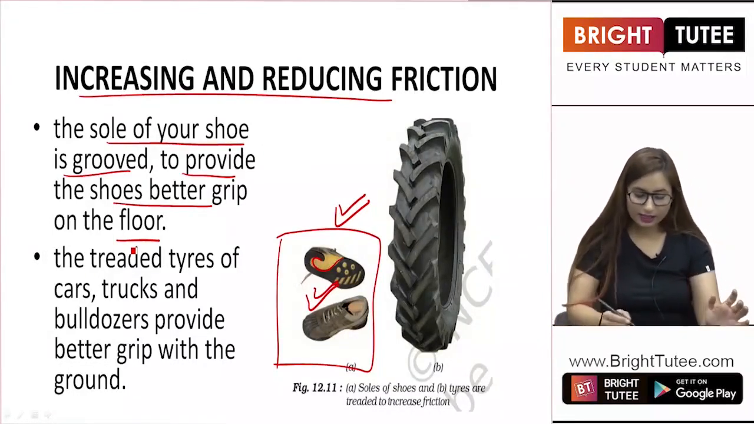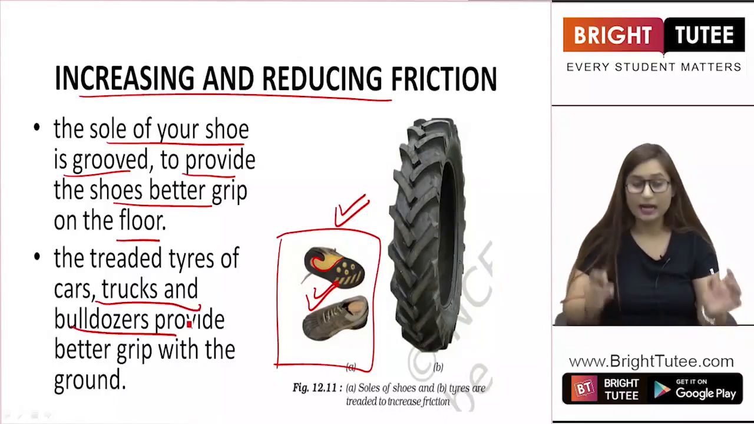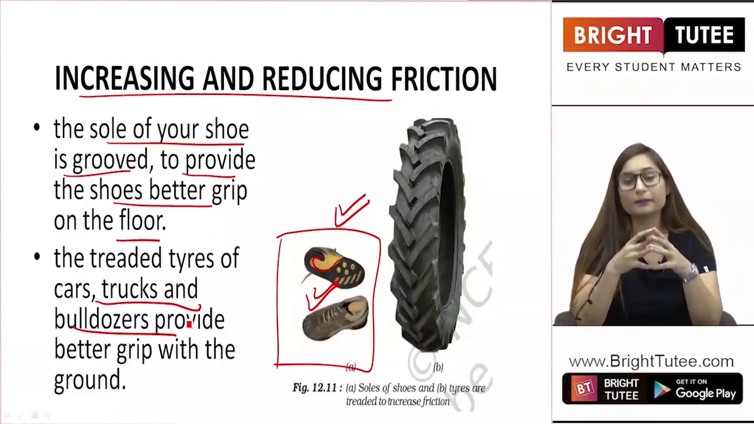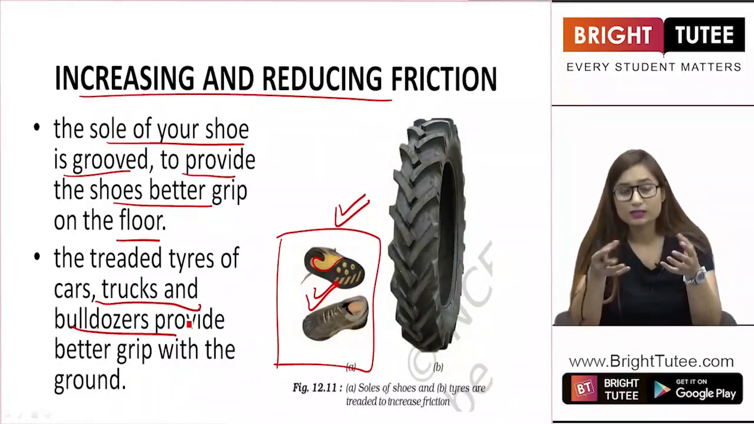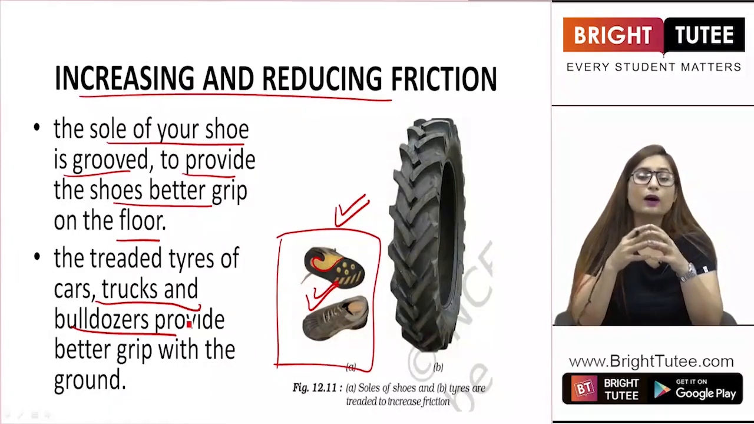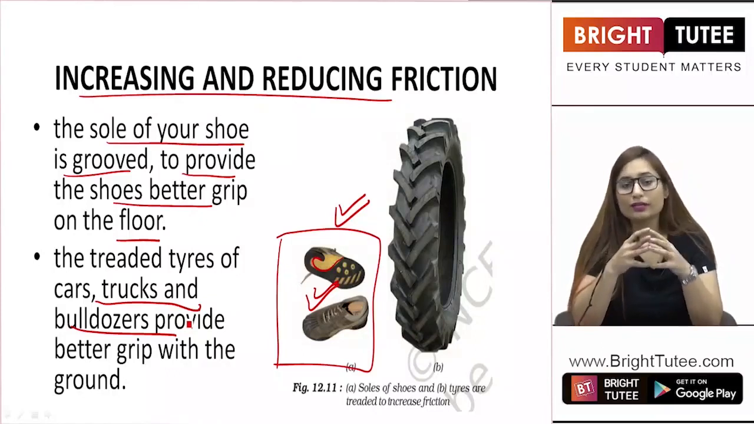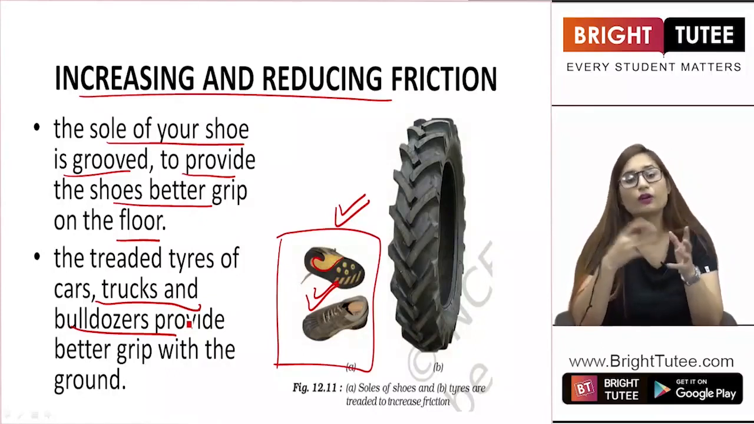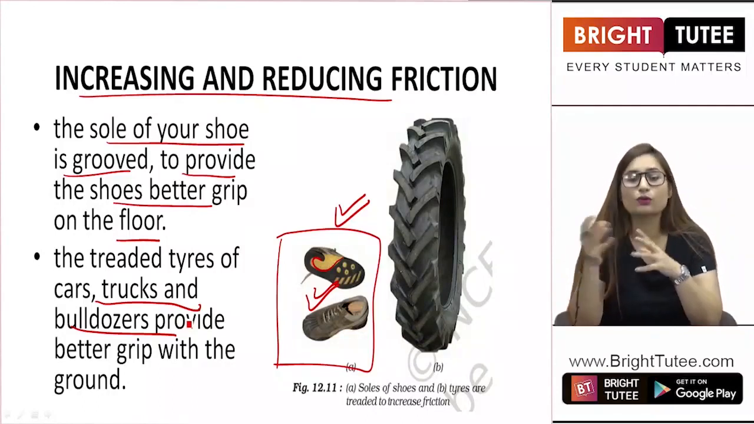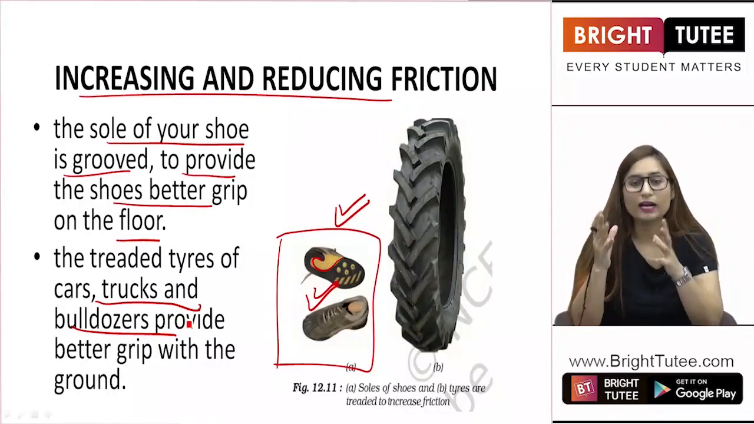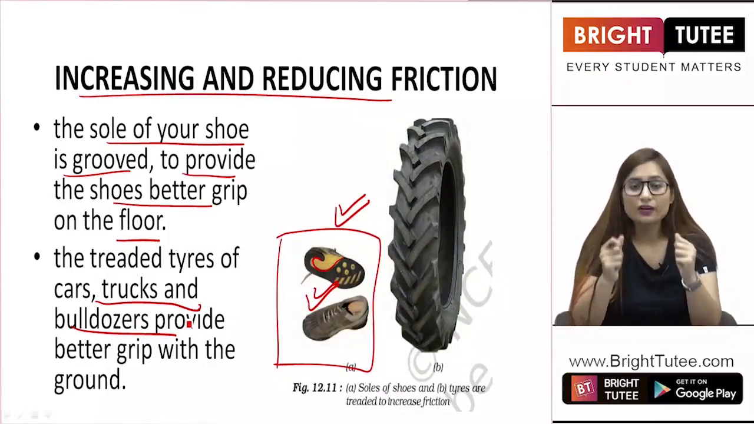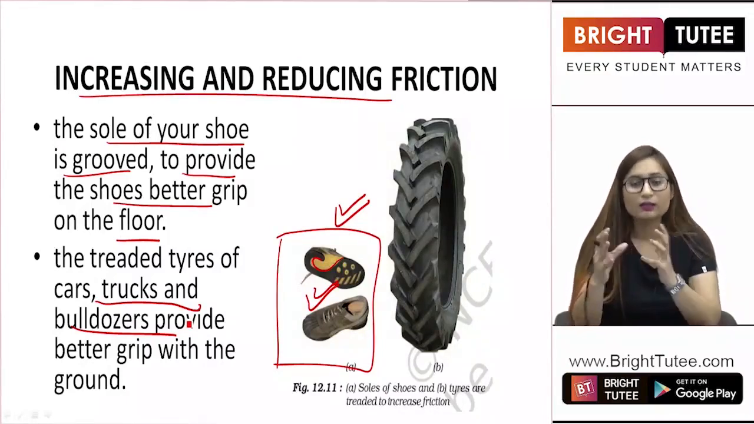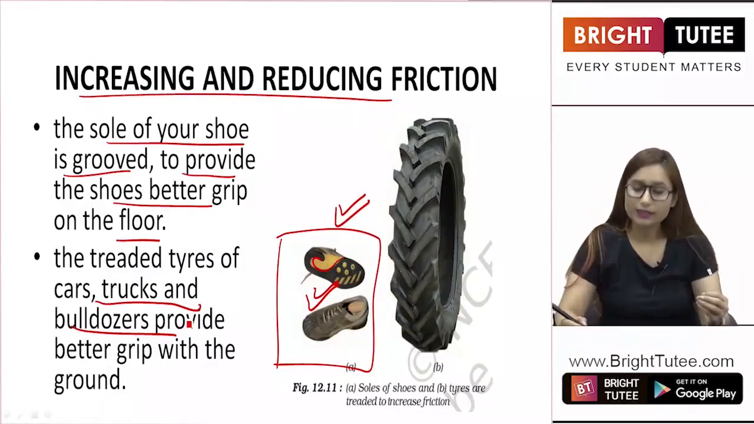Then the treaded tires of cars and trucks and bulldozers provide better grip with the ground. Now students, cars, trucks, bulldozers or bigger vehicles require a good grip on the road. If they do not have a good grip, they may fall down during turning directions or changing their roads, right? So we have to provide a good amount of friction so that they stay firm on the road. They can roam around properly on the roads.